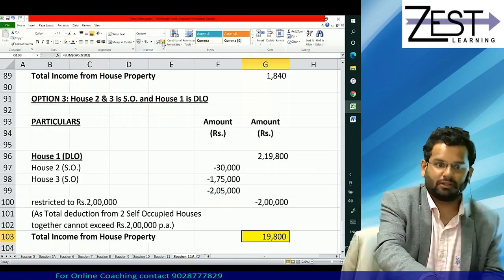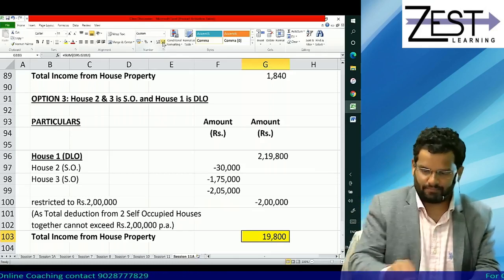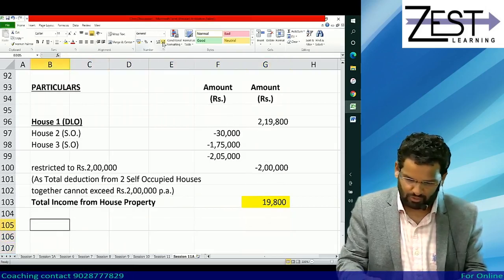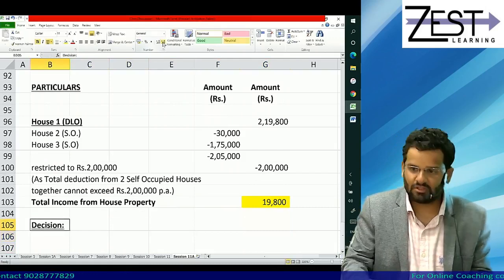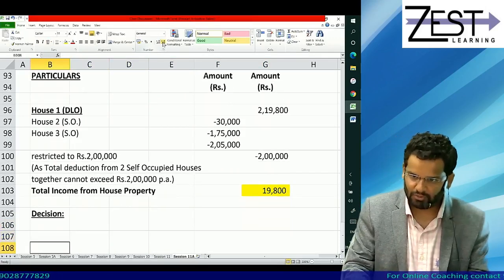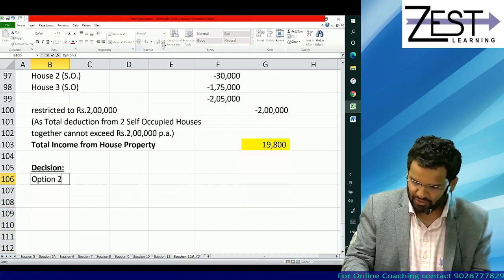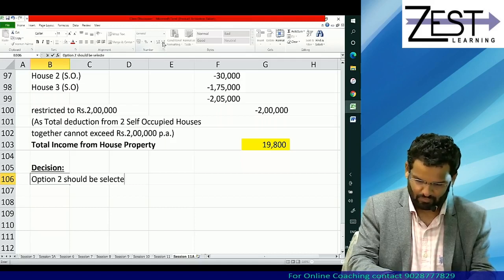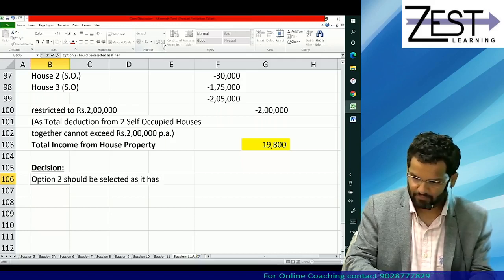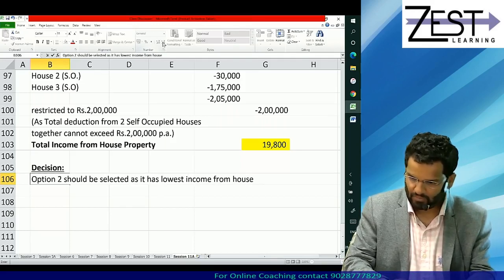and also introspect whether you have understood or not. Yes. So what I am going to do is I am going to write decision or advice or suggestion or recommendation or conclusion. It means one and the same. Decision will be option 2 should be selected as it has lowest income from house property.